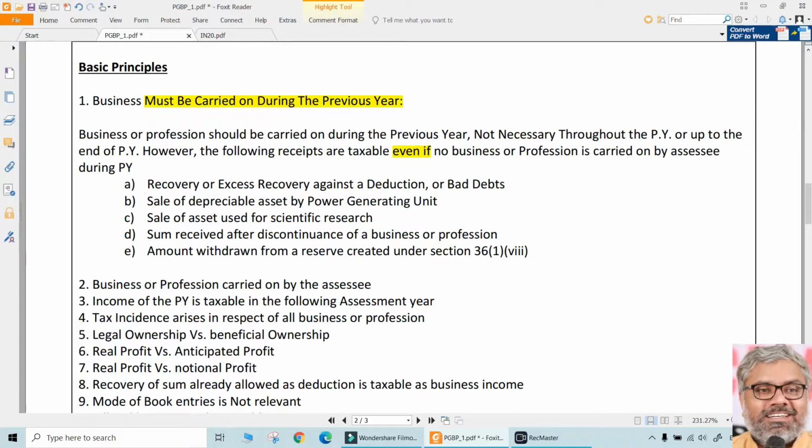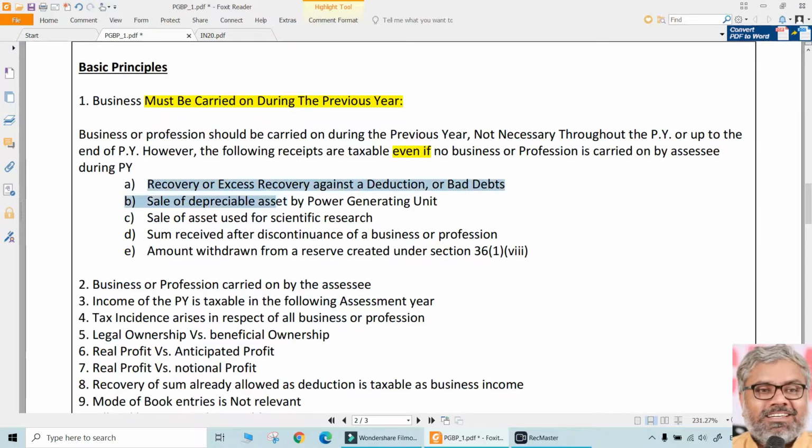But the question itself can theoretically be asked like this. What are the cases where the business need not be carried on by the SSC during the previous year for certain types of incomes to be taxed under the head of PGBP? What kinds of incomes are those? These are the kinds of incomes. And once again, I'm telling you, if you observe the logic behind them, the points are different, the logic will be the same.